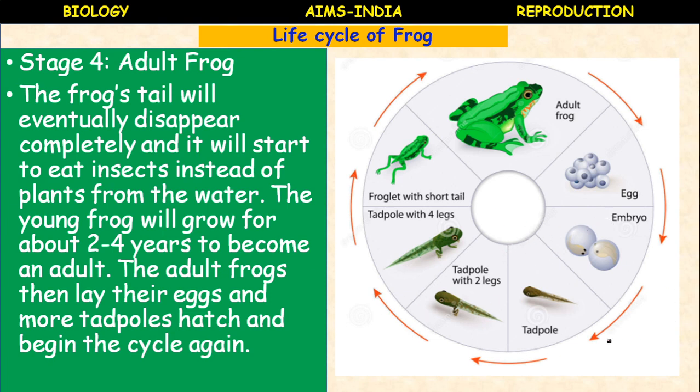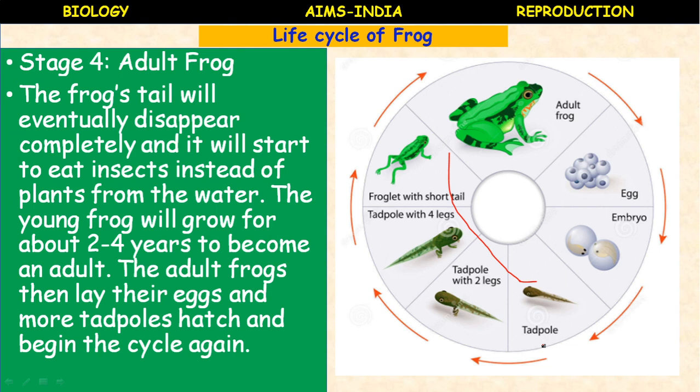You see here. First egg, fertilized embryo, the tadpole, then two-legged tadpole larva, here only tail. During the metamorphosis, this is the metamorphosis from the tadpole to froglet. What are the changes?